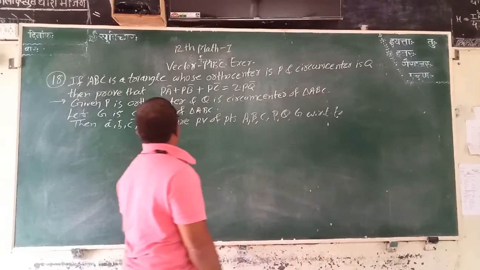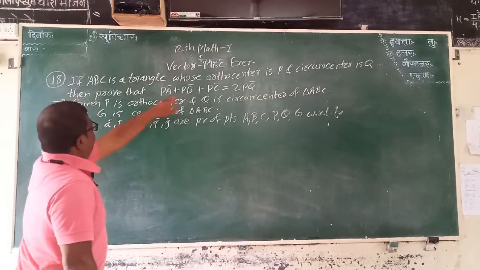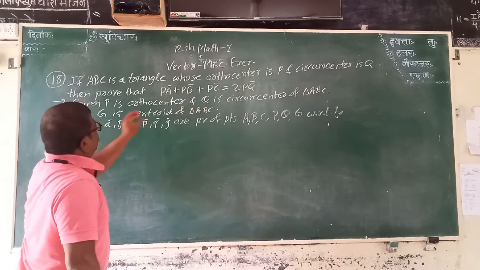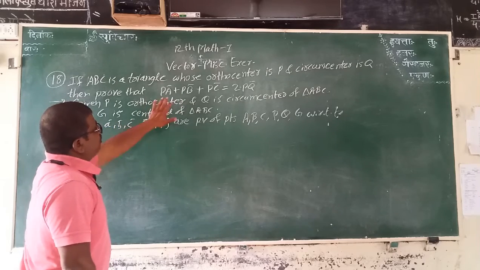What is with respect to? Here PA, PB and PC are the points from A bar, B bar and C bar.